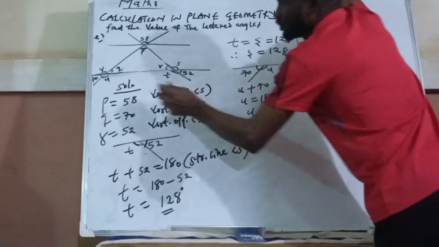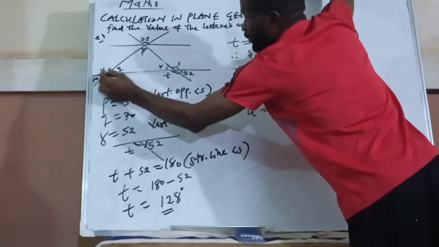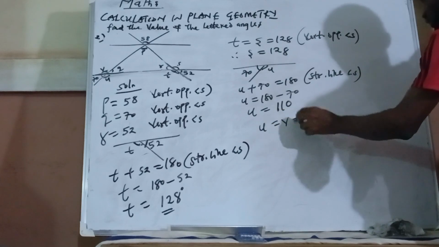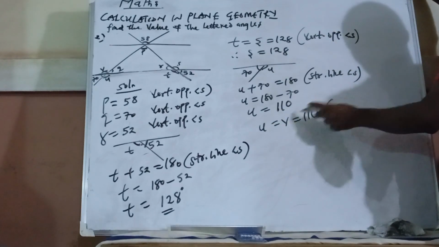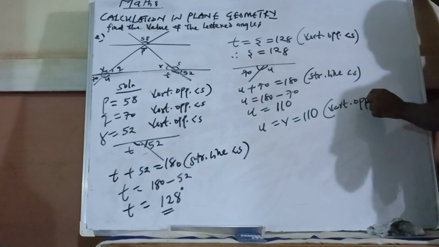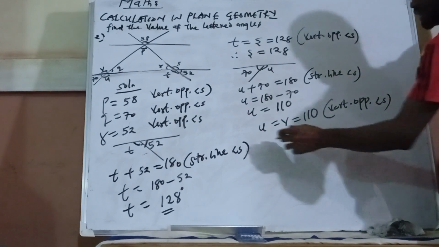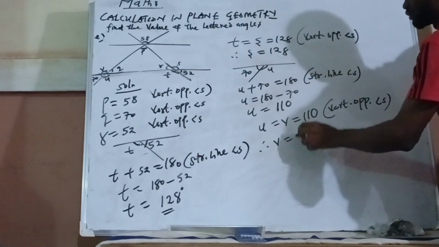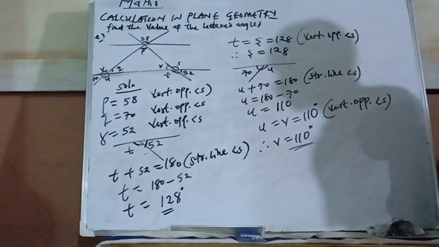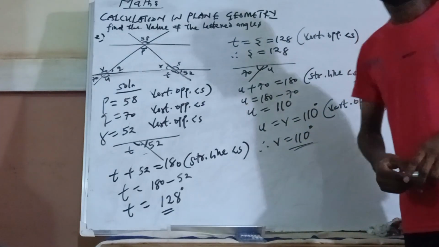Now you notice that U is facing V. So I will say U is equal to V, which is equal to 110. What is my reason? Vertically opposite angles. Therefore V is 110 degrees. So this is what you have.